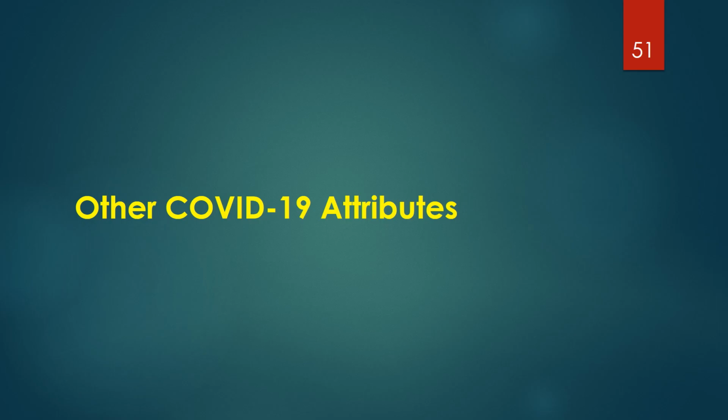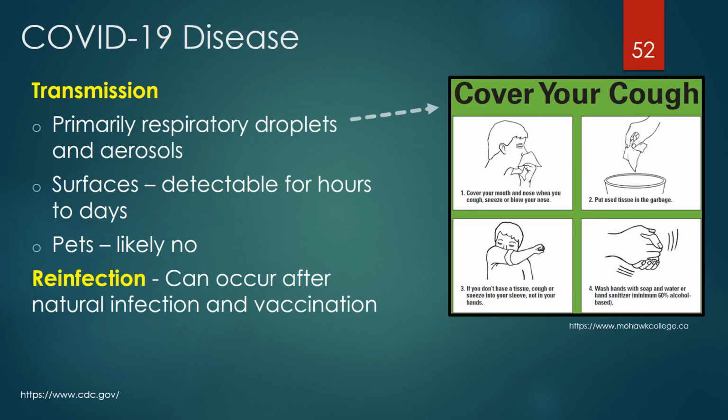Let's now discuss a few additional COVID-19 attributes. Transmission is primarily by respiratory droplets and aerosols. Respiratory droplets are larger particles that tend to drop out of the air relatively quickly. The dissemination of large droplets from infected individuals may be reduced by the use of masks.